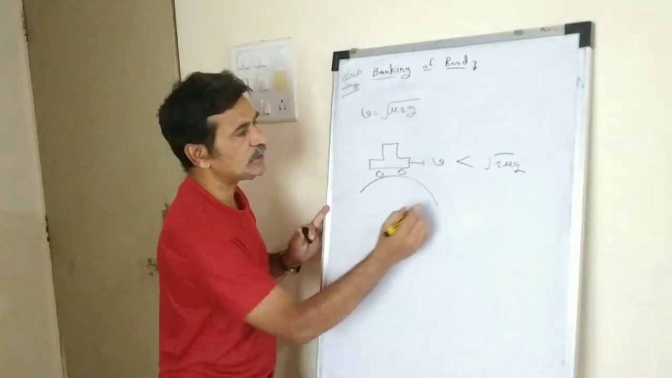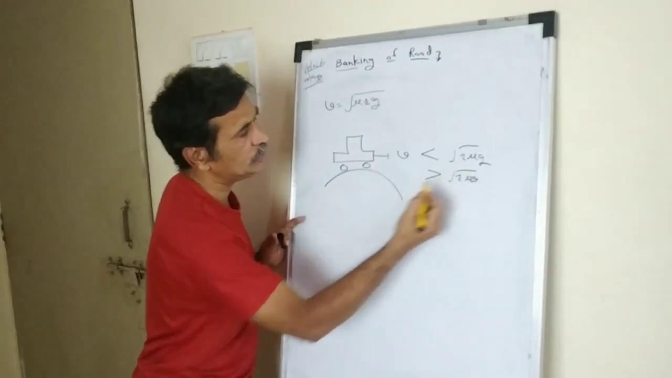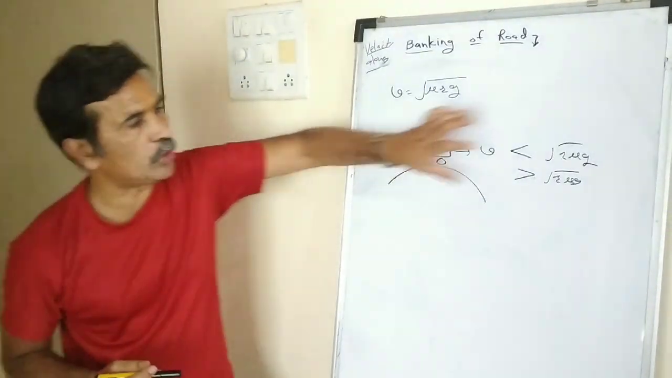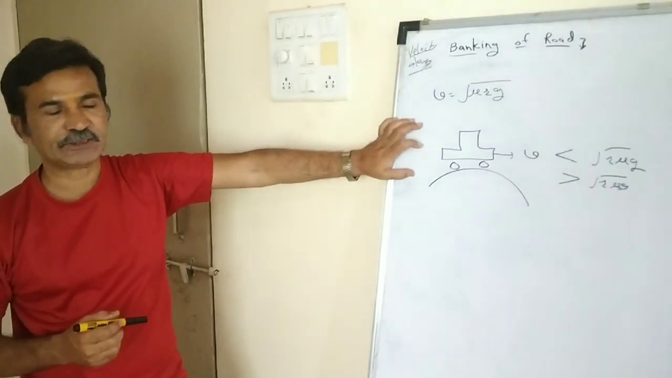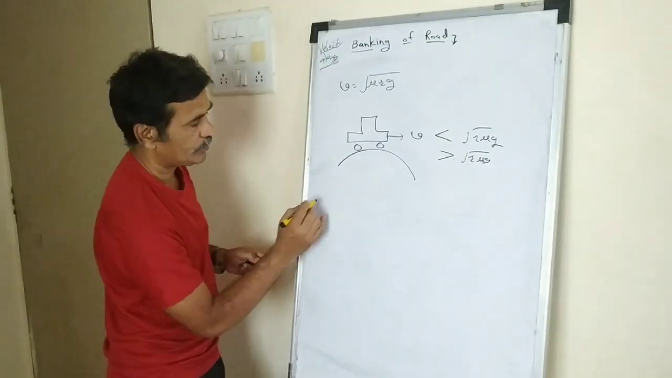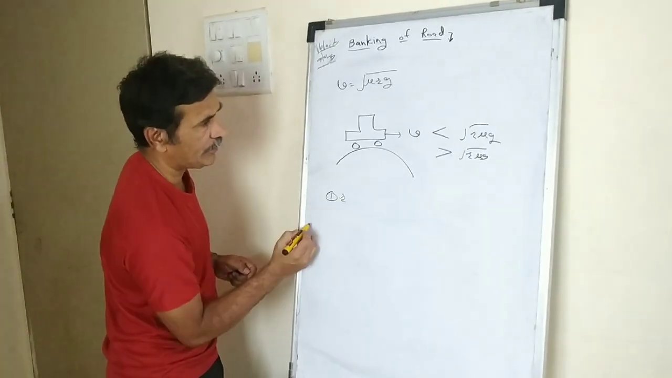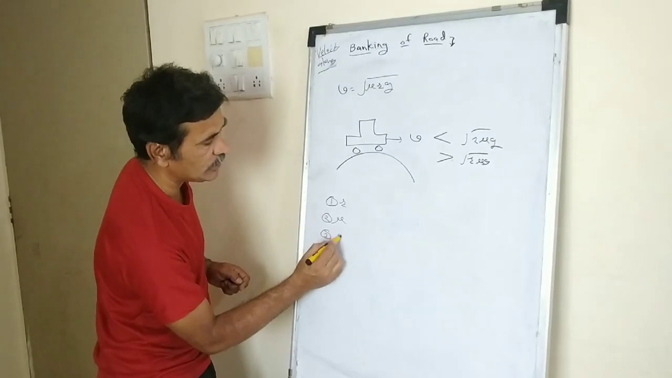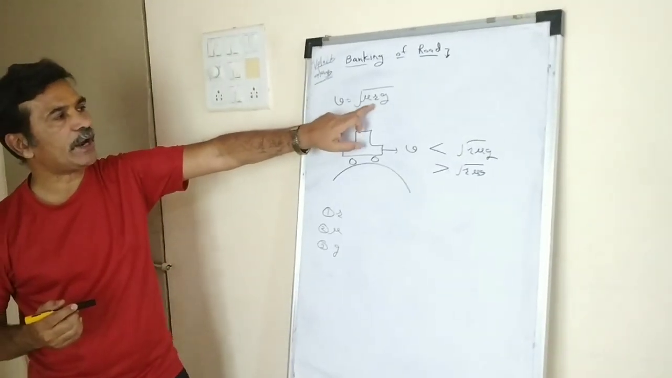But suppose this velocity is bigger than under root r mu g, then there is a danger that this vehicle can be thrown outside from the surface of the road, and therefore we require safeness. So this velocity can be increased, number one, by increasing r, number two, by increasing mu, and third, by increasing g. Because this v depends upon mu, r and g.